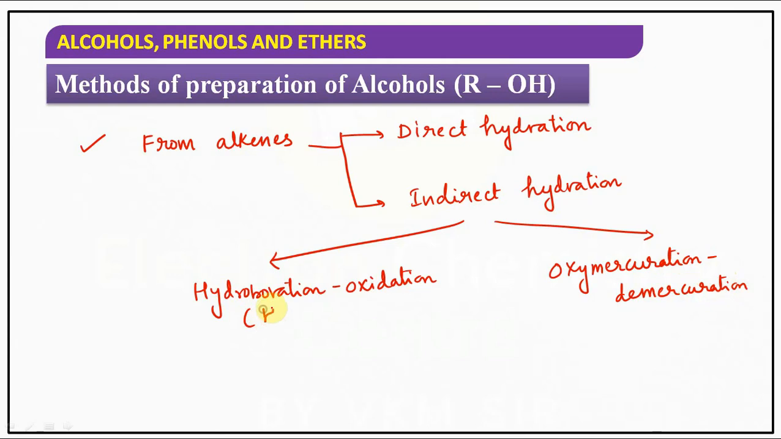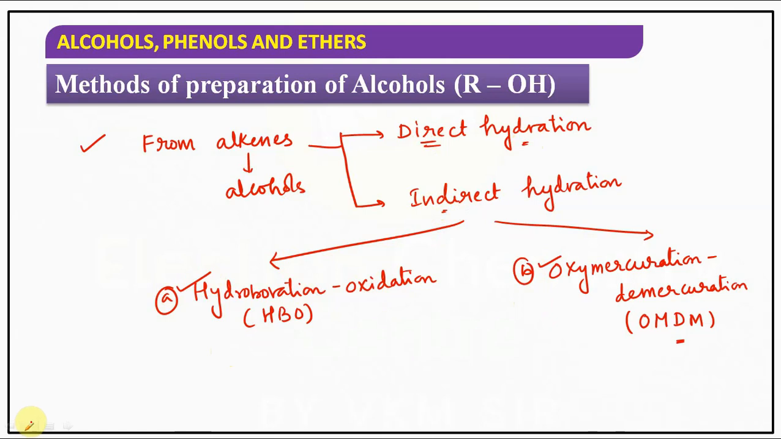Right? Hydroboration oxidation is simply called HBO. It is not a movie channel. HBO is the short name for hydroboration oxidation. Oxymercuration demercuration is OMDM. So from alkenes we can prepare alcohols either by direct hydration or by indirect hydration. Indirect hydration is of how many types? Hydroboration oxidation, and second, oxymercuration demercuration. So HBO and OMDM. Understood?